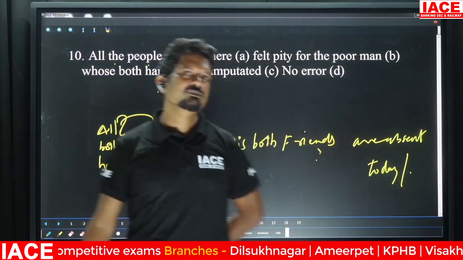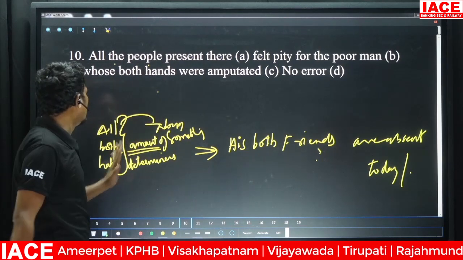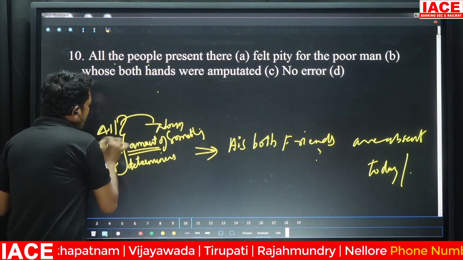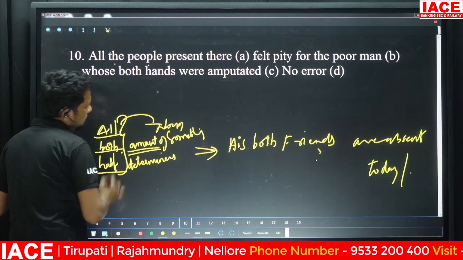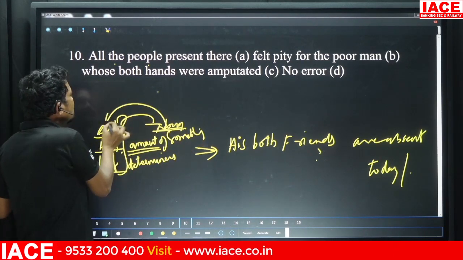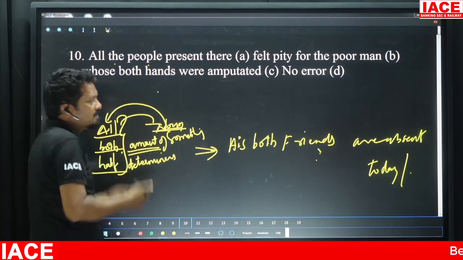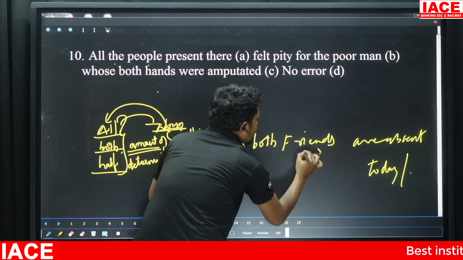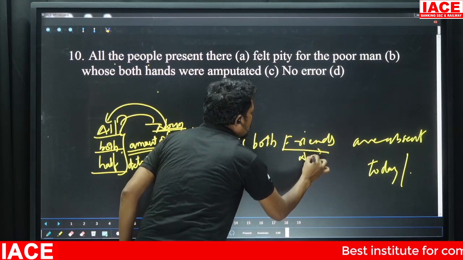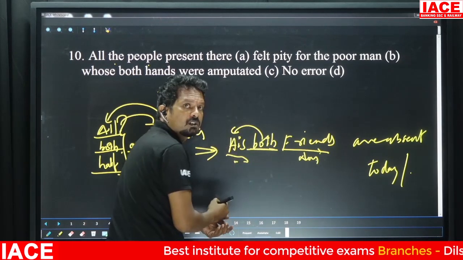Correct the given sentence. Absolutely. Just now I've told you that when all, both, half are used with a noun they are placed first. Friends is your noun. But the position of both should be first.